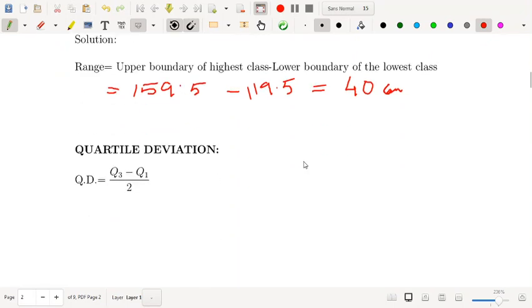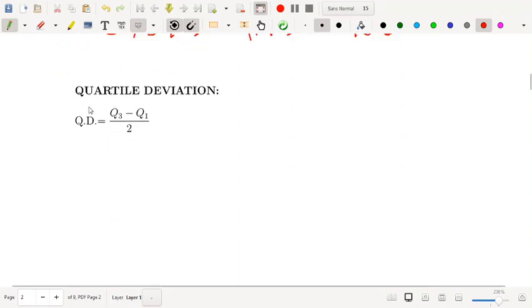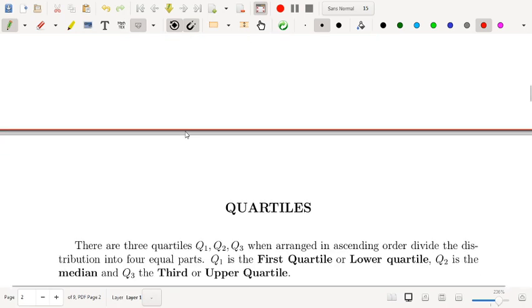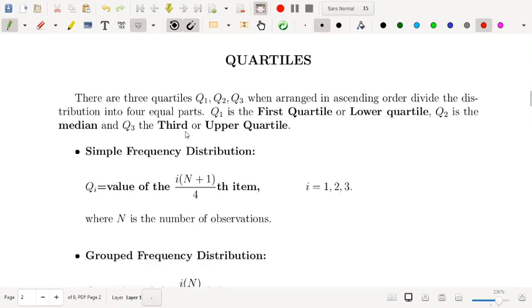So next we'll describe quartile deviation. Before we explain quartile deviation, you have to know what the quartiles are. I will give you a short description of the quartiles. You can get my quartile descriptions in my other videos on partition values. There is a video available on YouTube on my channel. So you can go through that, but I will describe it here also.